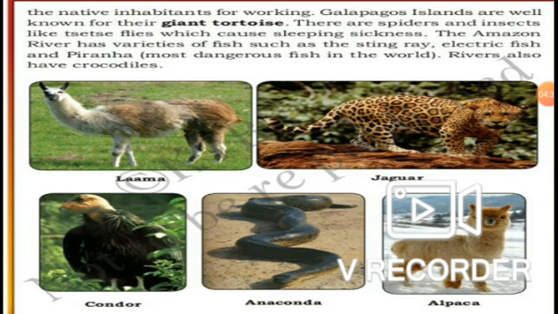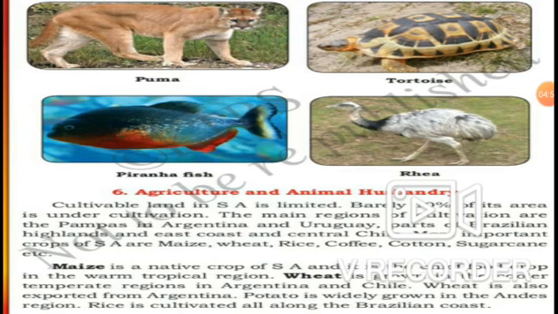Next, the anaconda python, which we call the anaconda. Next, the alpaca. Have you seen that one? See how pretty it is. Next, the Galapagos Islands are well known for their giant tortoises. On the desktop we can see the tortoise picture. The puma is a type of wild cat.